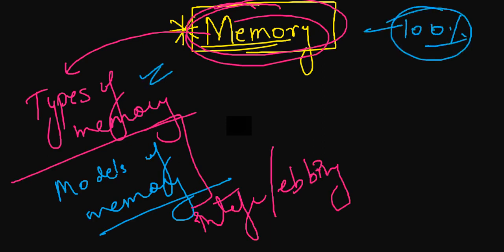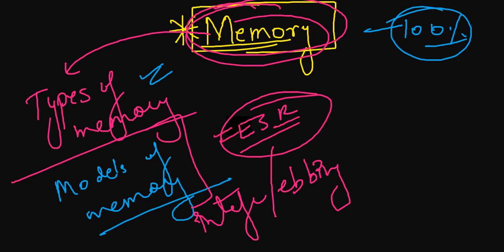The types of memory: what are semantic, what are episodic, what are declarative, what are procedural, what are implicit, what are explicit, and so on. Then talking about the models of memory, you should be thorough with the parallel PDP model, Craik and Lockhart, then the stages of memory model, and that simple thing, encoding, storage and retrieval. They even asked what happens while we are encoding, what happens while we are having storage, and about retrieval, as well as working memory.